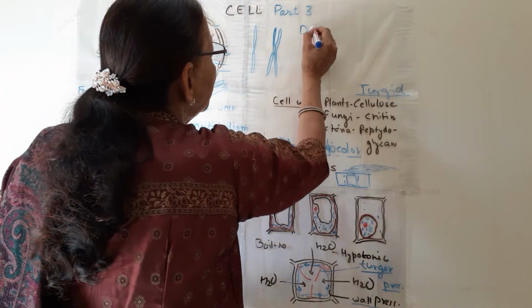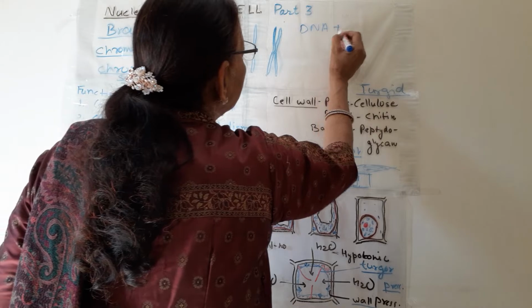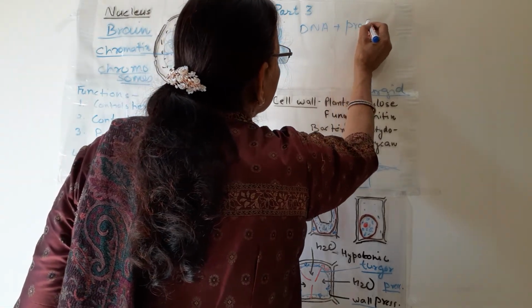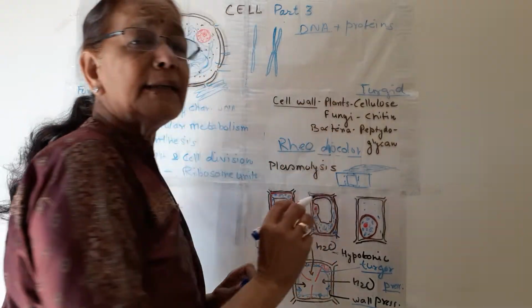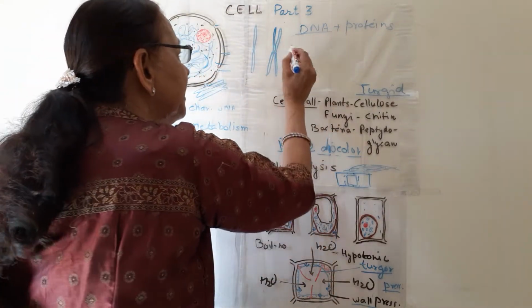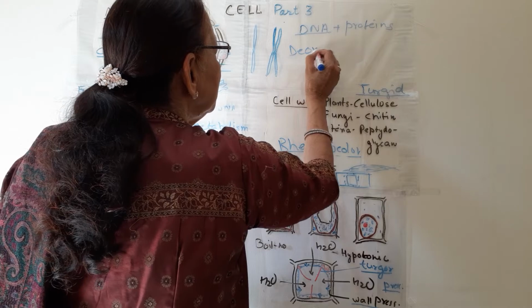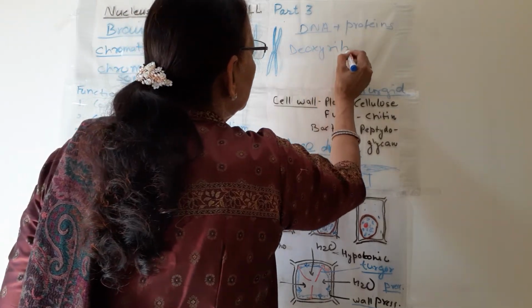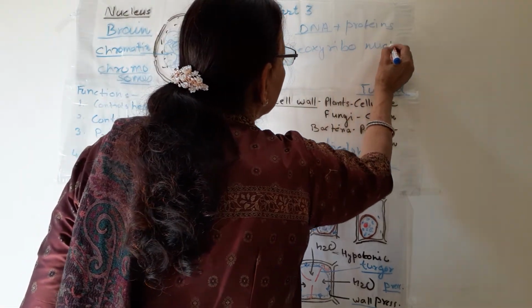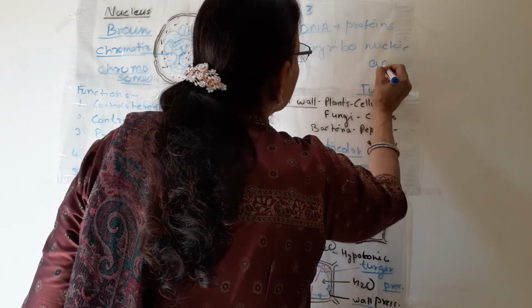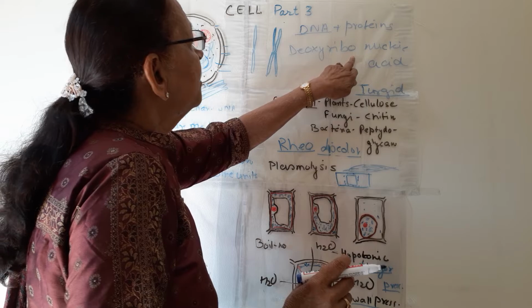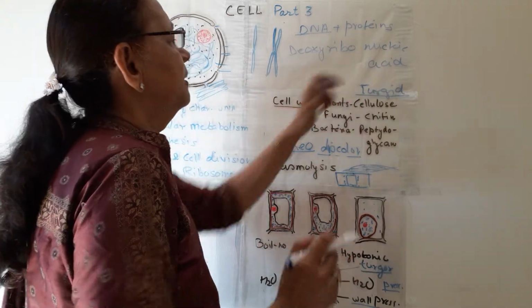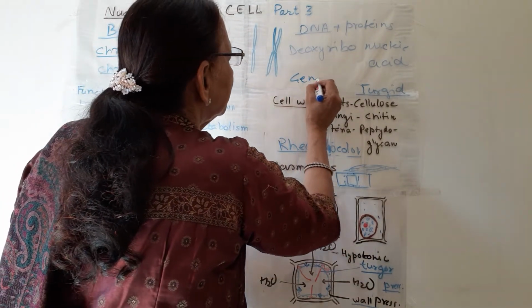Now chromatin is made up of DNA plus proteins. These proteins are known as histone proteins. All of you know DNA is the genetic material. The full form of DNA is deoxyribonucleic acid.